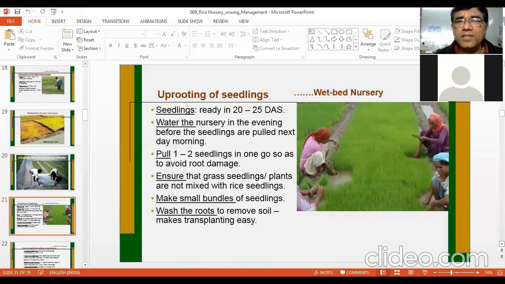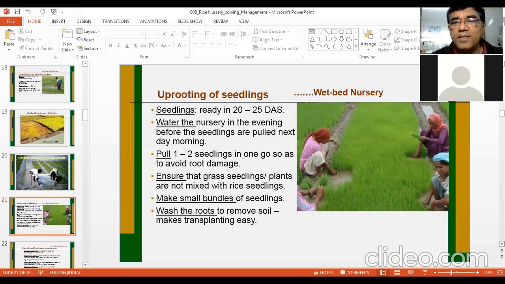Now, suppose your nursery is ready after 20 or 20 to 25 days, then these seedlings can be uprooted for transplanting. So what can be done? Watering of the nursery is necessary. One day before, in the evening time, one can apply water so that pulling of the seedlings becomes easier. At one time, 1 to 2 seedlings should be grabbed in the fingers, and not more than that. If you take more seedlings, then root breakage will be there.